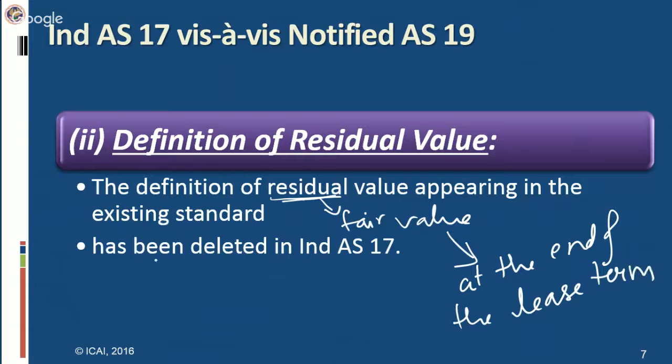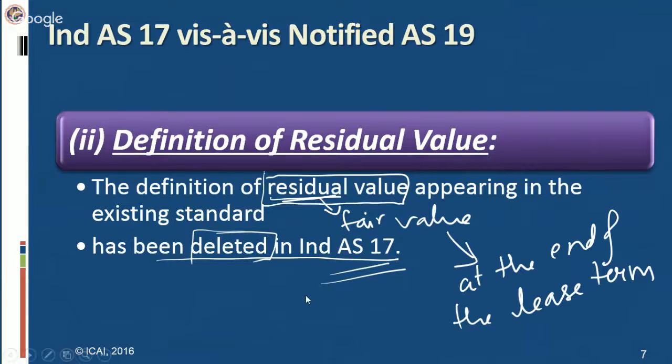However, in Ind AS 17, we have deleted this definition. We have not continued with the definition of residual value. The specific reason is that other Indian accounting standards deal with the definition of residual value, and that definition will hold good even for this particular standard, Ind AS 17. Residual value is used in many other standards like property, plant and equipment.